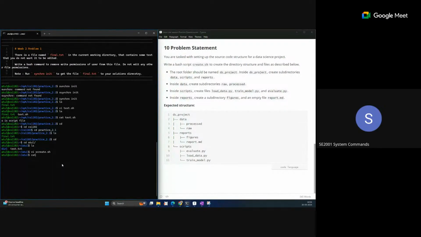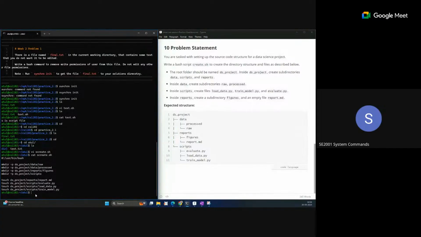Now you can see this data. Okay, yes, create script. The file name is not correct, it is s_create.sh. So cat s_create.sh, you can see we have this content saved.